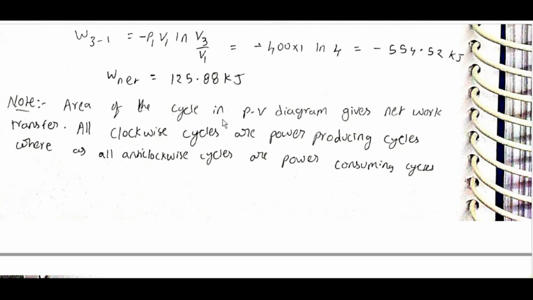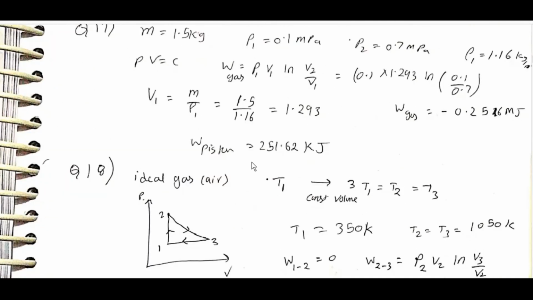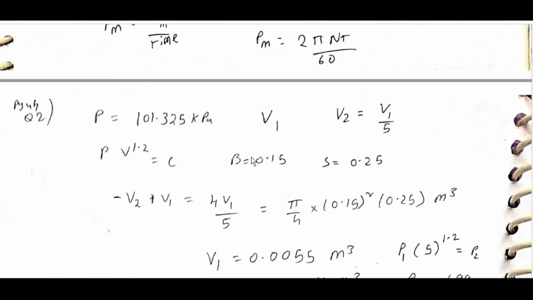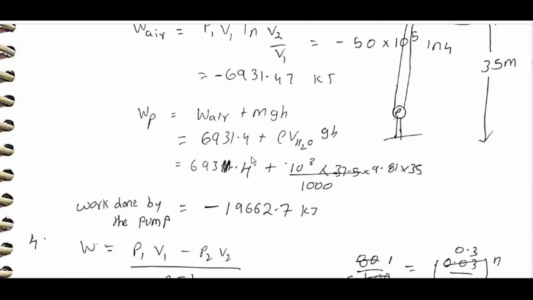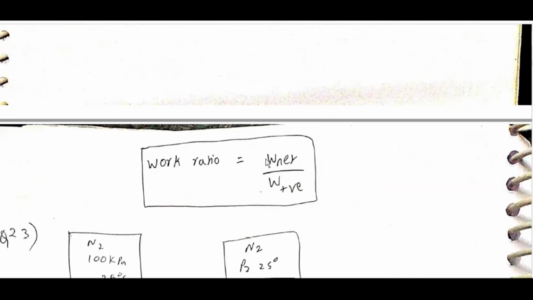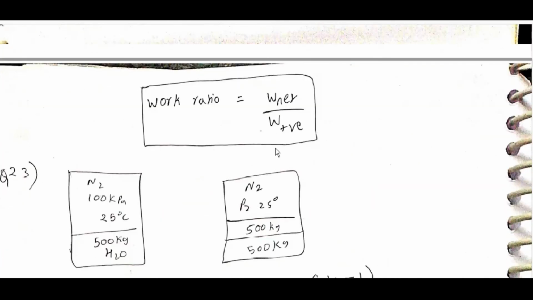The area of a cycle in a PV diagram gives the net work transfer. All clockwise cycles are power producing cycles, whereas all anti-clockwise cycles are power consuming cycles. These are all problems. Work ratio, we will come to it again: W net by W positive.